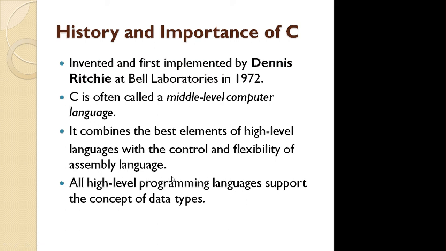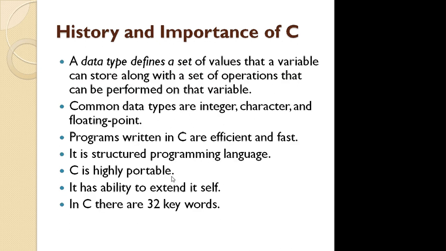As we know, the high level programming language supports the concept of data types. So what is meant by data types? Simply, a data type is a set of values that can be stored in a variable and can be used to perform different operations on that variable.